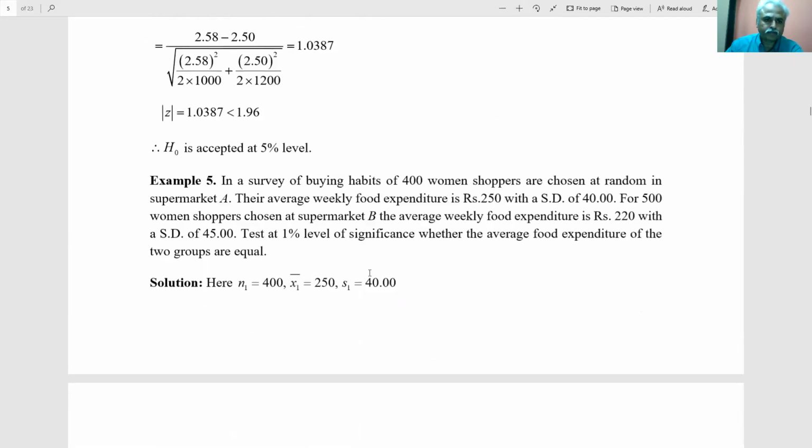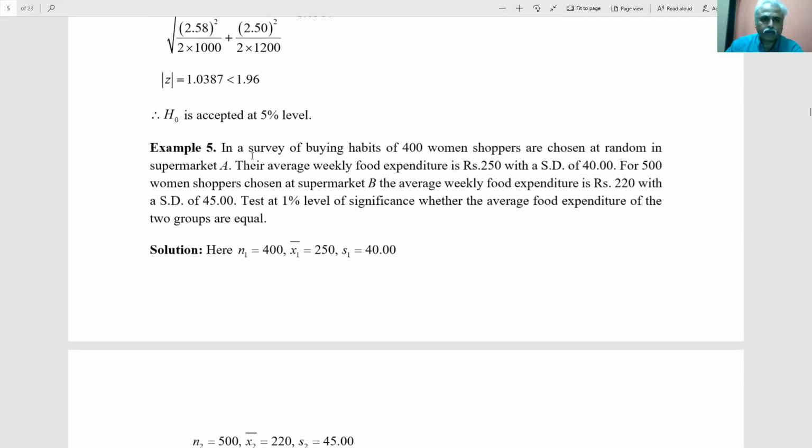Now, next example: in a survey of buying habits, here buying habit is the main criterion.